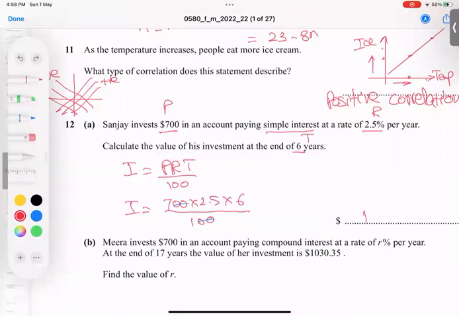I got it. I is 105. But he's asking for the end amount. He did not ask for profit. If he asks for profit, 105 is the answer. But he is asking for the total amount.